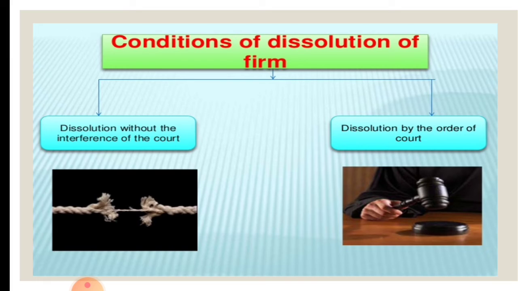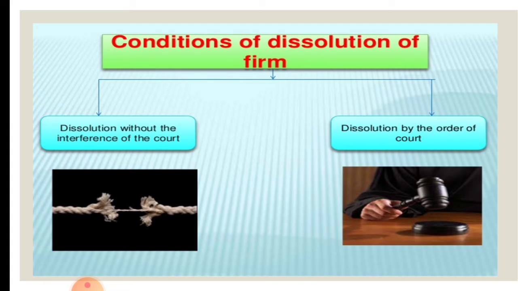If there is a change, they can dissolve the previous firm and form a new partnership firm, and everything can be altered. Admission of a partner, retirement or death of a partner, insolvency of a partner, expiry of the term of the partnership, completion of specified venture, and dissolution by agreement.